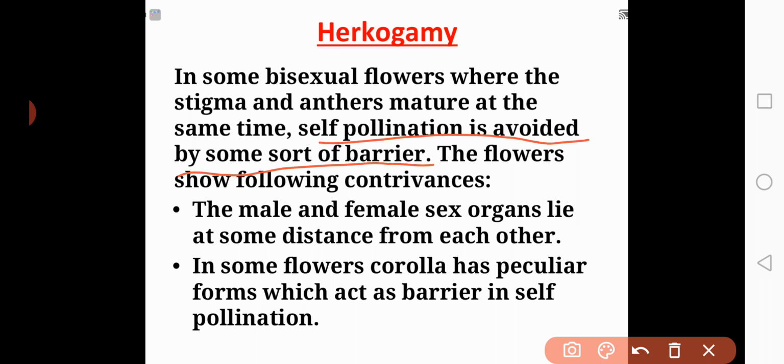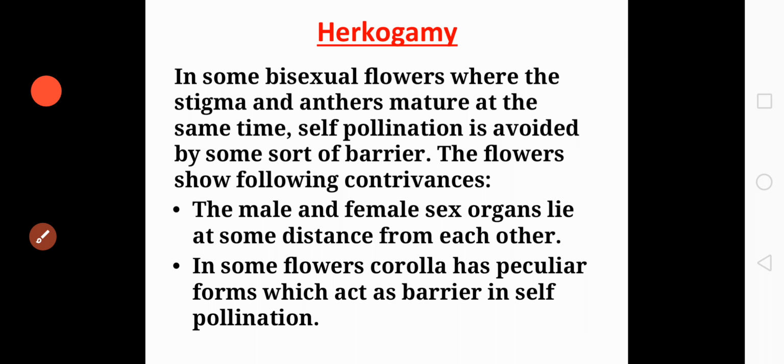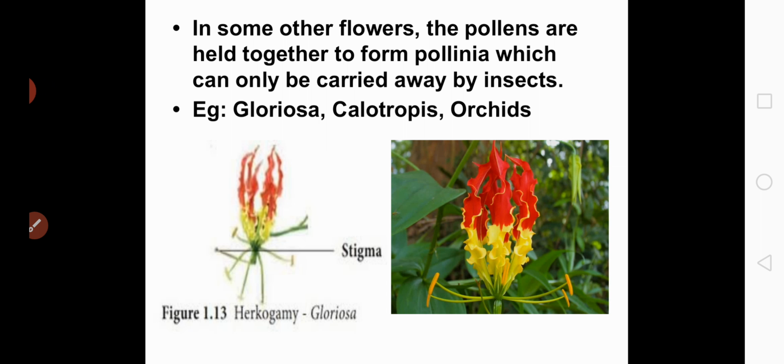And the flowers show the following contrivances here. The male and the female sex organs lie at some distance from each other. And in some flowers, the corolla has peculiar forms which act as a barrier to self-pollination. In some other flowers, the pollens are held together to form pollinia, which can only be carried away by the insects. And examples for hercogamy conditions: Gloriosa, Calotropis, and orchids.